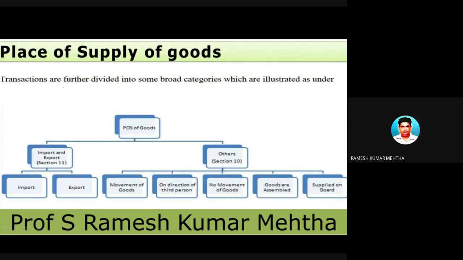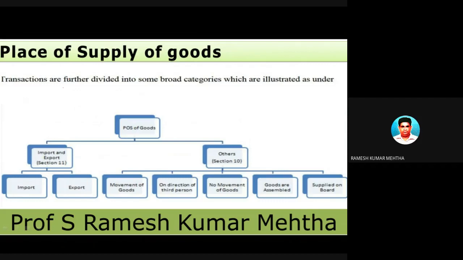I will give one or two examples, and from that we will infer the importance of place of supply of goods in determining whether it is an interstate sale of goods or services or an intrastate sale of goods or services.